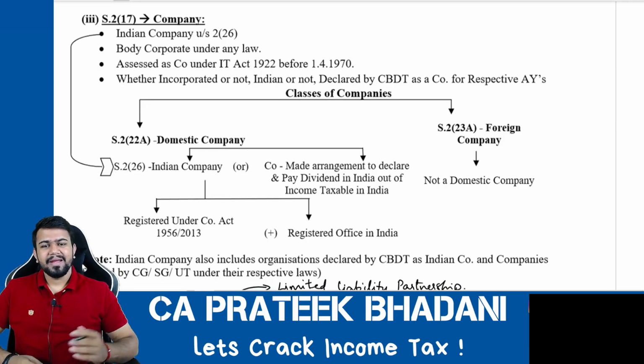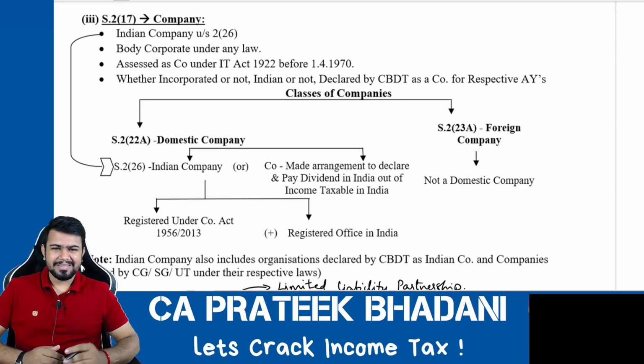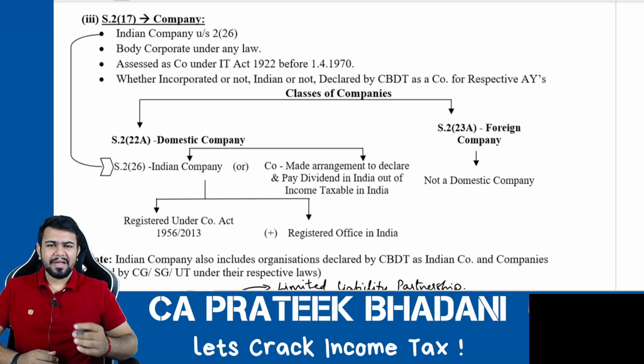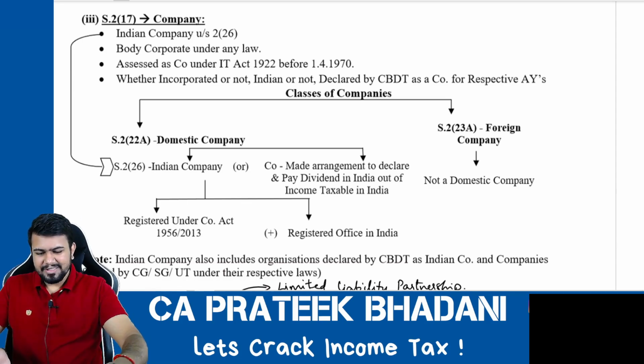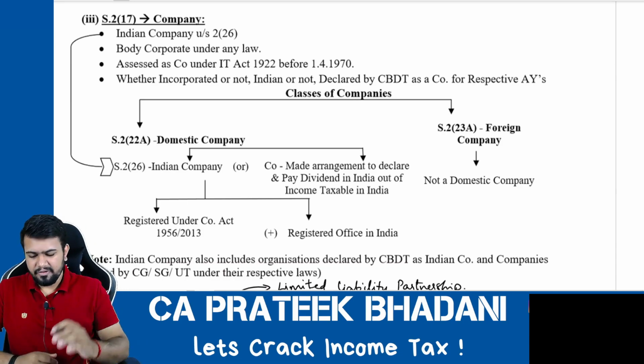In the previous video, we discussed the three types of persons, and that is individual, firm and also HUF. Now we will continue with the person definition, and first and foremost let us discuss the definition of company.